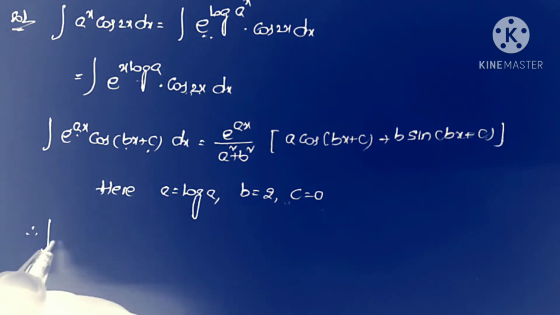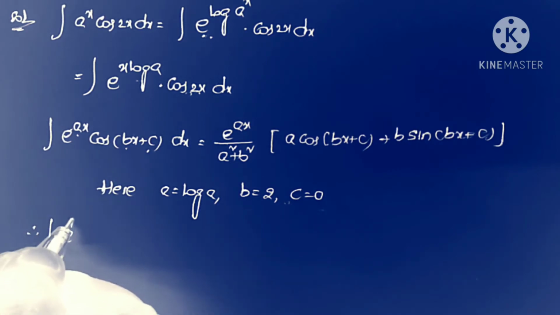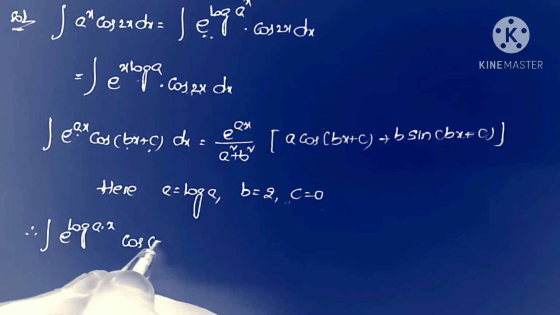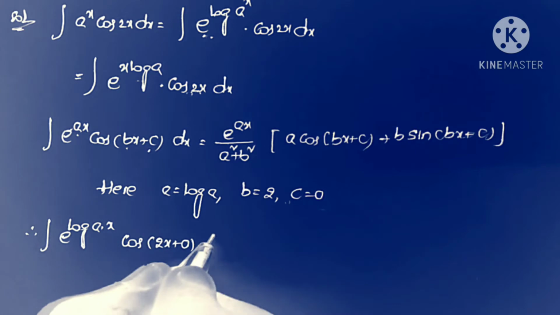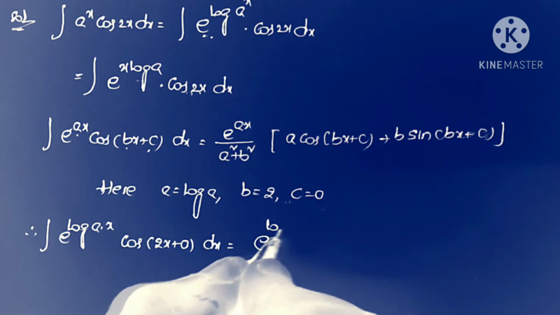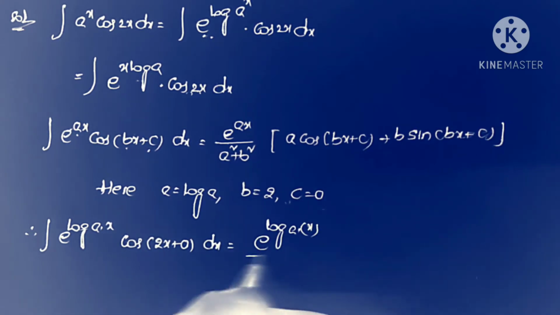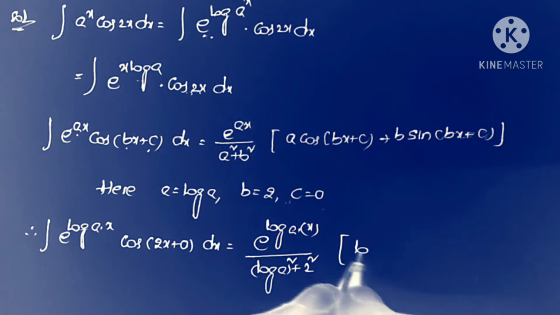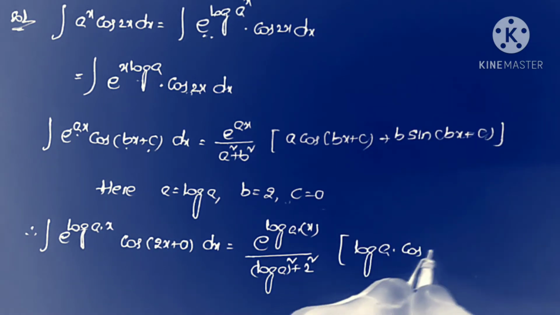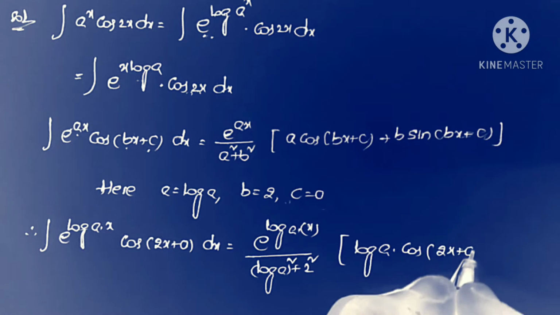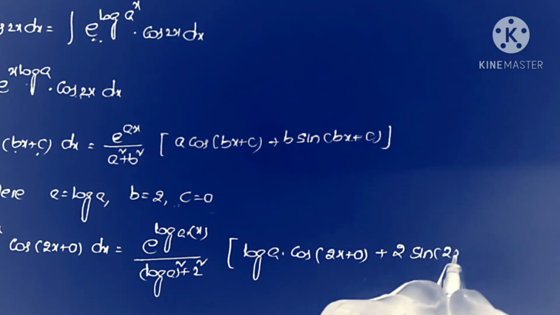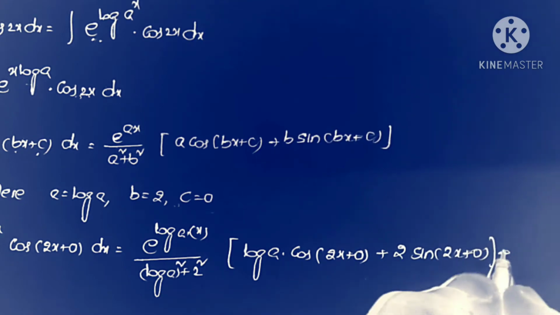Now replacing the values, integral e power ax, e power log a into x into cos of bx plus c, 2x plus 0 into dx is equals to e power ax, that is e power log a into x by a square plus b square, log a whole square plus 2 square, into a cos bx plus c, log a into cos of 2x plus 0, plus b is equals to 2 sin 2x plus 0, plus c.